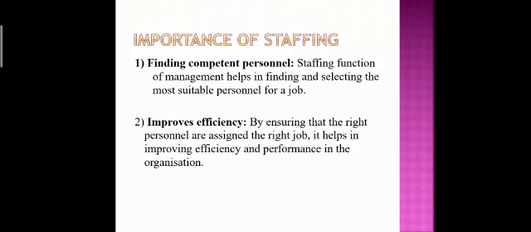Finding means searching, because if the manager, leaving aside the important things of management, starts to find the right person for the right job, it is a time consuming process. So for that a proper staffing department is there, and the work of that department is finding and selecting the right person for the most suitable job. So that is one importance.